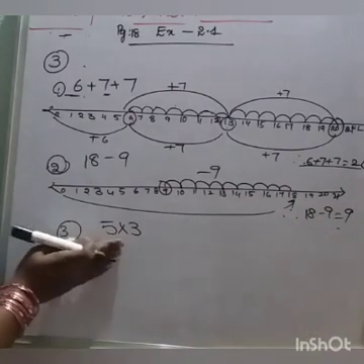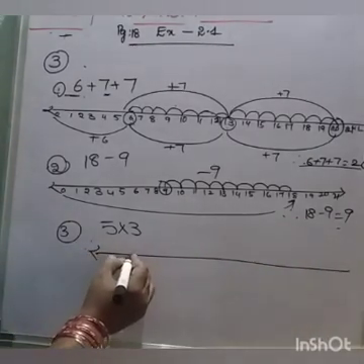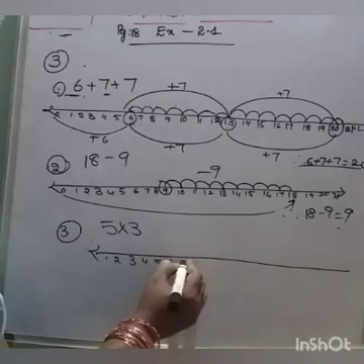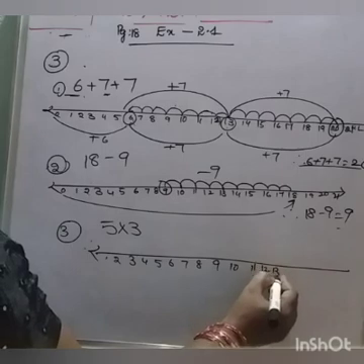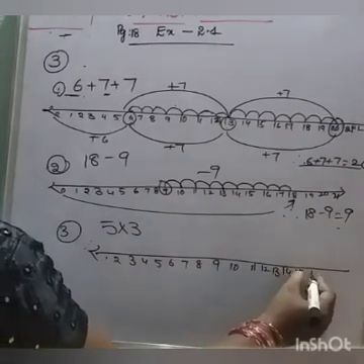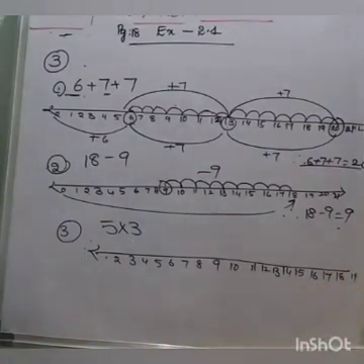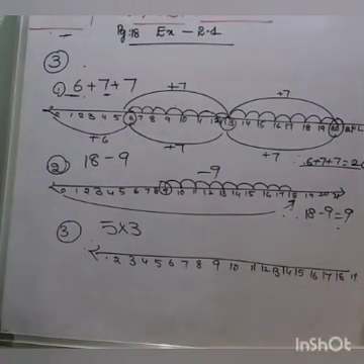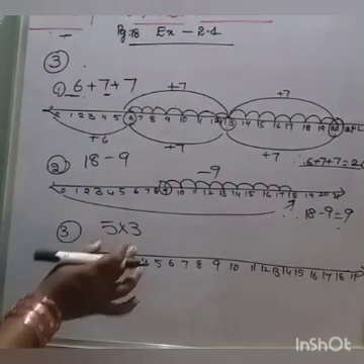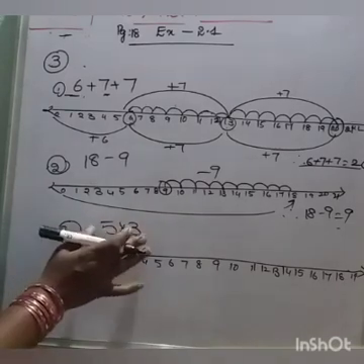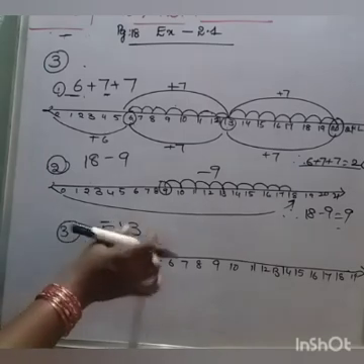Next 5 into 3. Take number line. 1, 2, 3, 4, 5, 6, 7, 8, 9, 10, 11, 12, 13, 14, 15, 16, 17, 18, 19, and so on. So here multiplication. 5 into 3 means 5 multiplied 3 times.